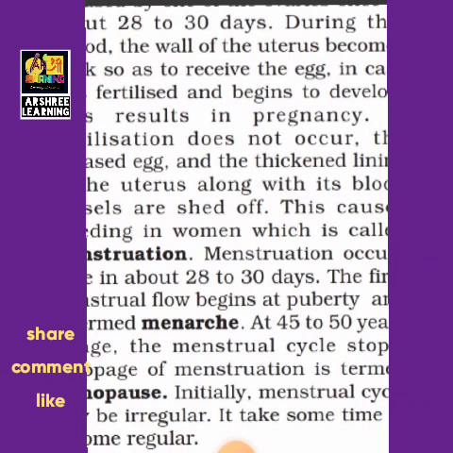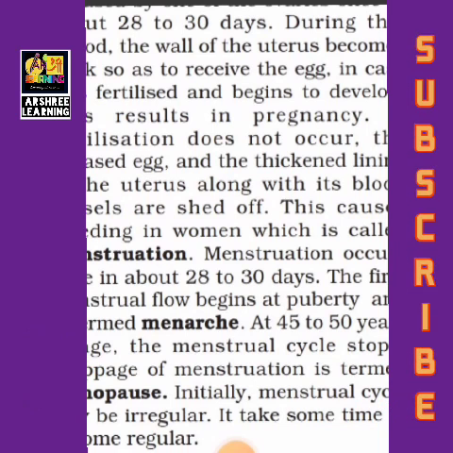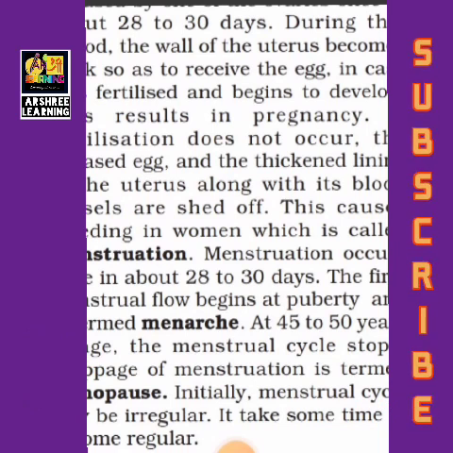When females reach the age of 45 to 50, the menstrual cycle stops. Stoppage of menstruation is called menopause. Initially, the menstrual cycle may be irregular. Menopause and menarche are opposites. Menarche is the beginning of the menstrual cycle when the girls have the ability of reproducing, and menopause is the age when the females reach the stoppage of the bleeding, that is the menstruation.